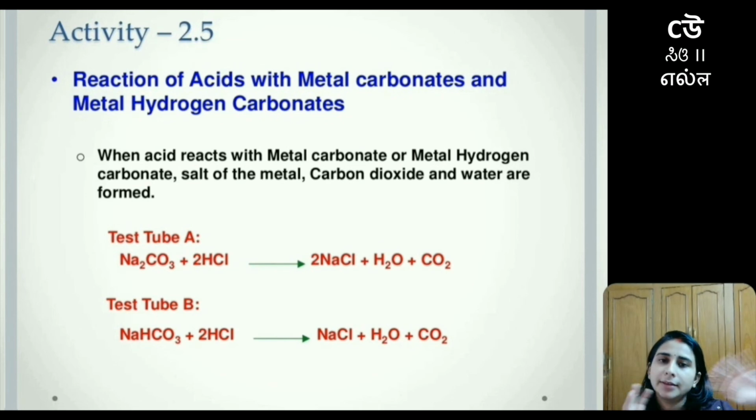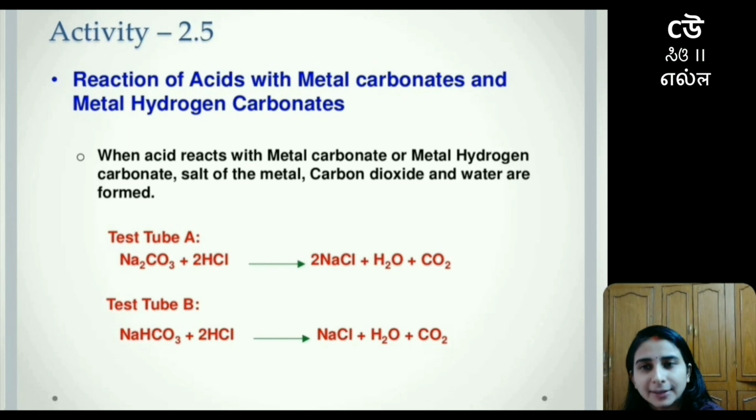Like in the theoretical part, whenever an acid combines with a metal carbonate or metal hydrogen carbonate, the products are the salt of the metal, carbon dioxide gas and water. The first reaction is sodium carbonate, that is Na2CO3, combining with hydrochloric acid to form sodium chloride, water and carbon dioxide gas.